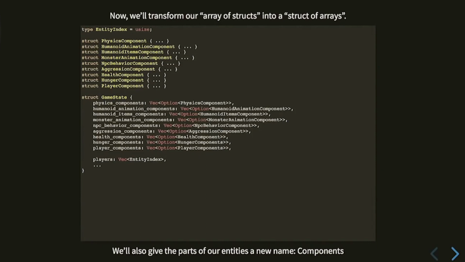This is kind of called the array of structs to struct of arrays transform if you're into data-oriented programming. And we're going to do this transform, and we're going to do one more thing where we give all these parts a more informative name. We're going to call them what they are, which is components. So if you've been paying attention, we now have entities and components. And our systems are just these procedures that operate on a game state. So we're getting close, right?